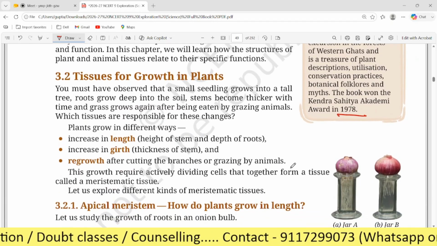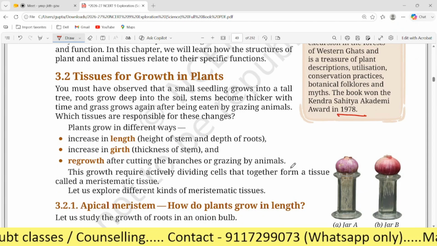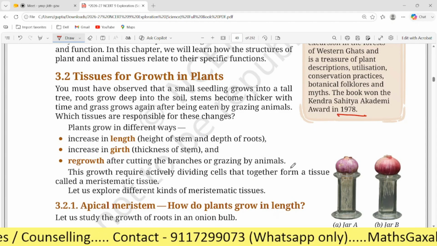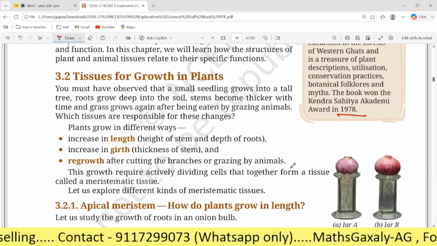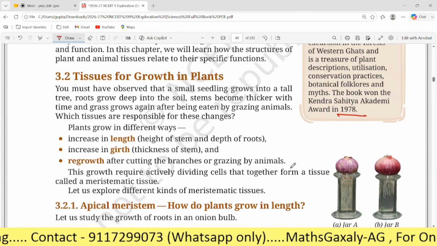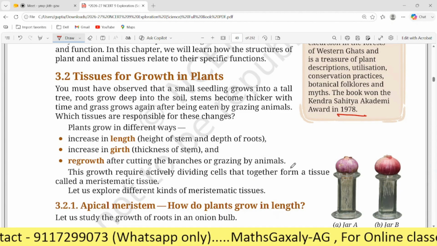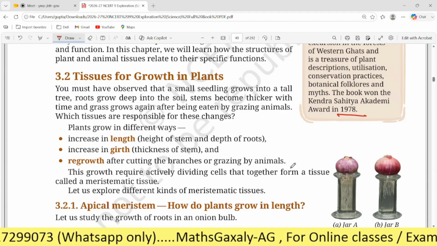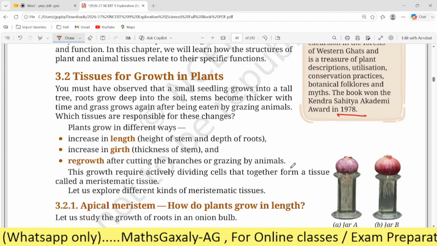It is given, tissues for growth in plants. You must have observed that a small seedling grows into a tall tree, roots grow deep into the soil, stems become thicker with time, and grass grows again after being eaten by grazing animals. Which tissues are responsible for these changes? Any idea?